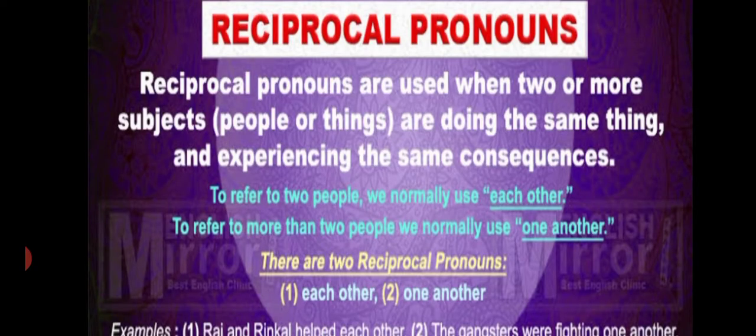Reciprocal pronouns. Reciprocal pronouns are used when two or more subjects, meaning people or things, are doing the same thing and experiencing the same consequences. To refer to two people, we normally use each other. To refer to more than two people, we normally use one another. There are two reciprocal pronouns, each other and one another. Rai and Wrinkle helped each other. This was an example of reciprocal pronouns.